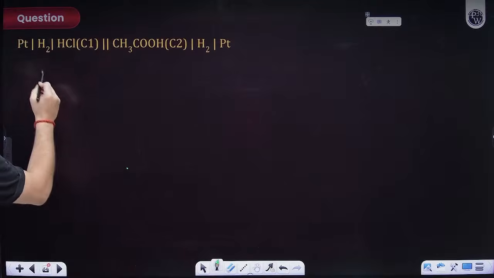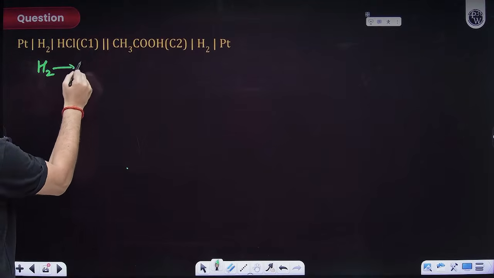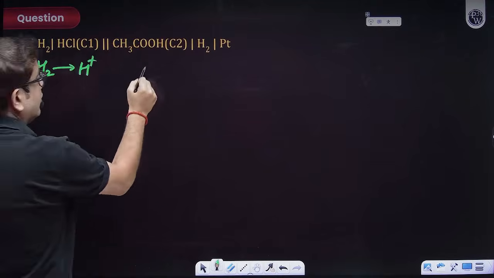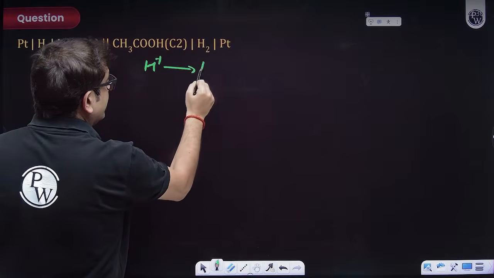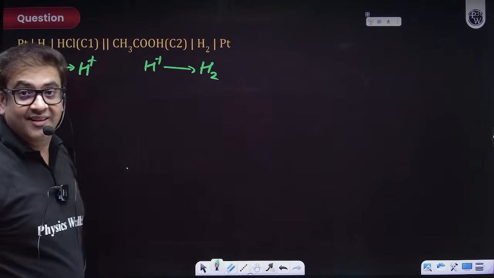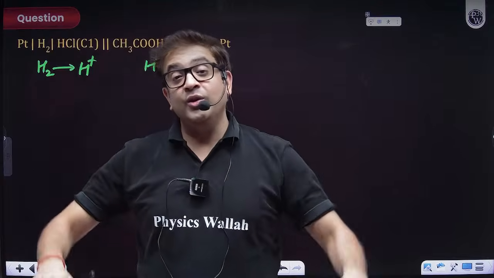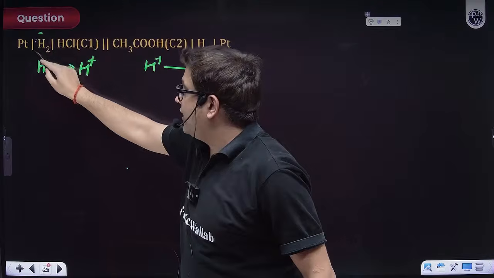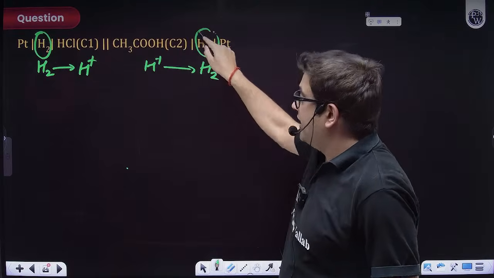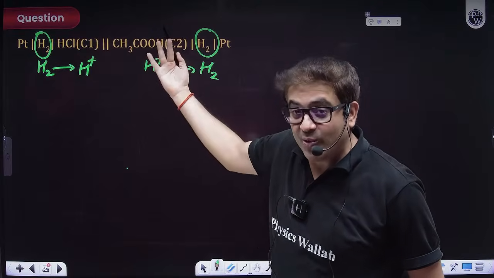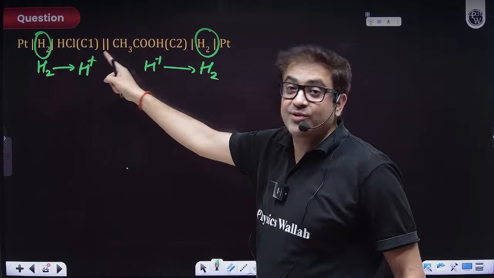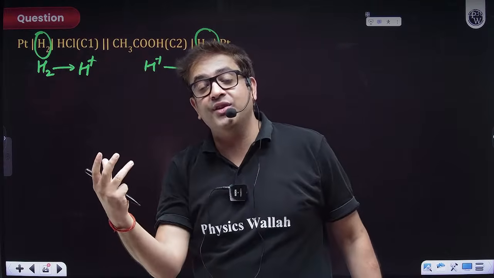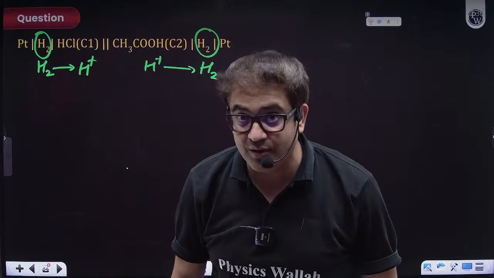Like what? Who is anode? Sir, hydrogen gas getting oxidized to H+. Who is cathode? Sir, H+ ion getting reduced to hydrogen. So again, but this is what electrode? You can have electrolytic and electrode also. How? If I change the pressure of the gases also, let's say P1, P2, so it will be an electrode change also, and here concentration is also changed. So you can have electrode concentration cell also and electrolytic concentration cell also.